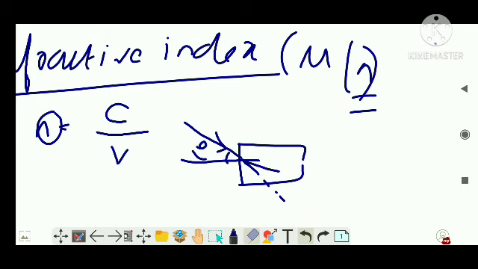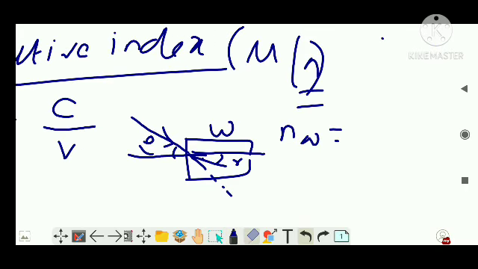This is the angle of refraction, R. Now what do you mean by refractive index is, for this condition, n, that is the refractive index of water, is equal to the velocity of light in air by the velocity of light in water. Clear? I hope this much is clear.